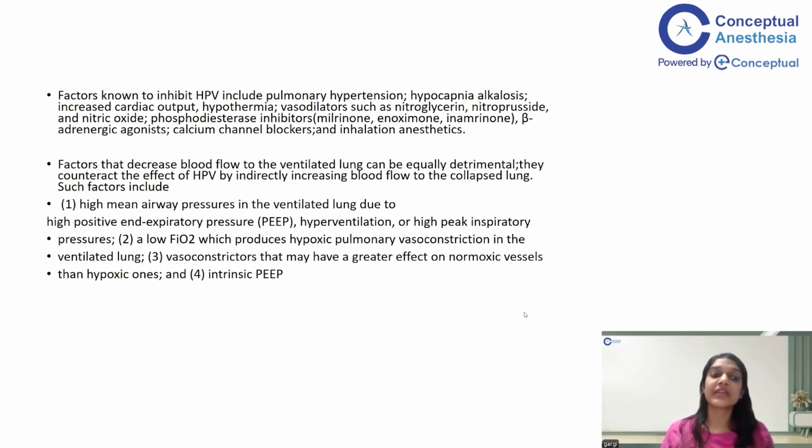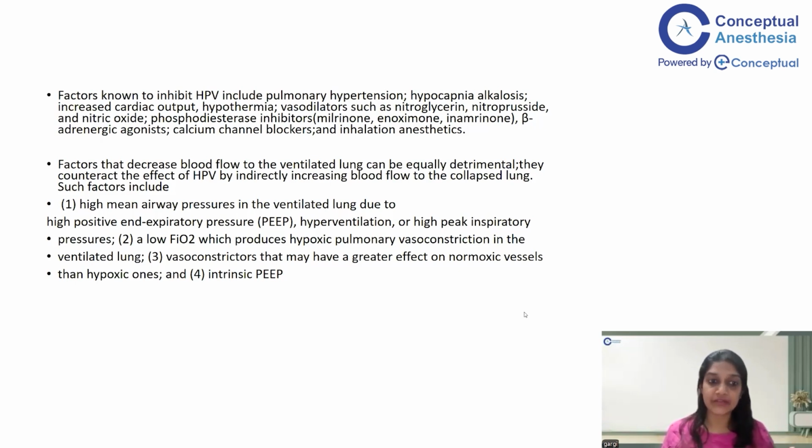But if certain factors come into play which tend to decrease the blood supply to the ventilated lung also, that will definitely increase the dead space and defeat the purpose of hypoxic pulmonary vasoconstriction. So what are these factors? Like high mean airway pressures in the ventilated lung. Whenever the intrathoracic pressures are high, there is hypotension, there is a decrease in the blood supply.